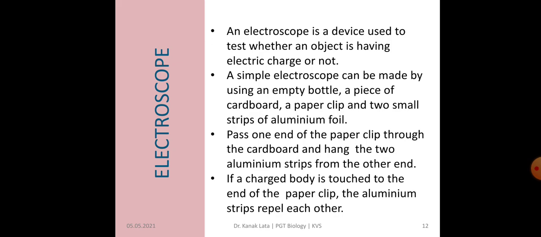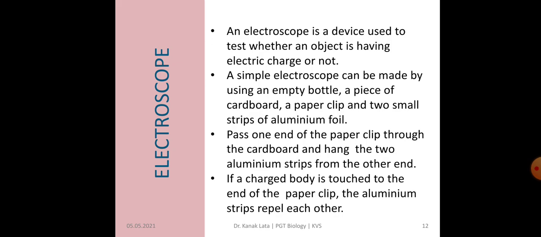Now let us discuss the electroscope. An electroscope is a device that is used to test whether an object is charged or not. You can make a simple electroscope at home also. It can be made by using an empty jam bottle, a piece of cardboard, a paper clip, and two strips of aluminum foil.